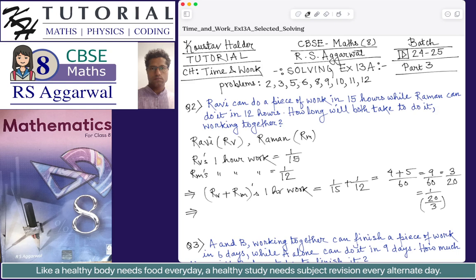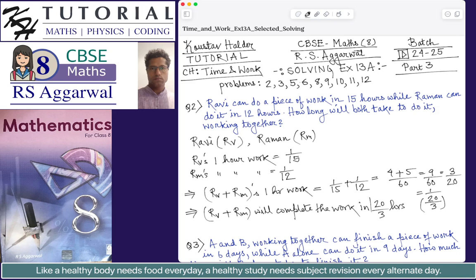So now we can say that Ravi and Raman will complete the work in 20 by 3 hours.